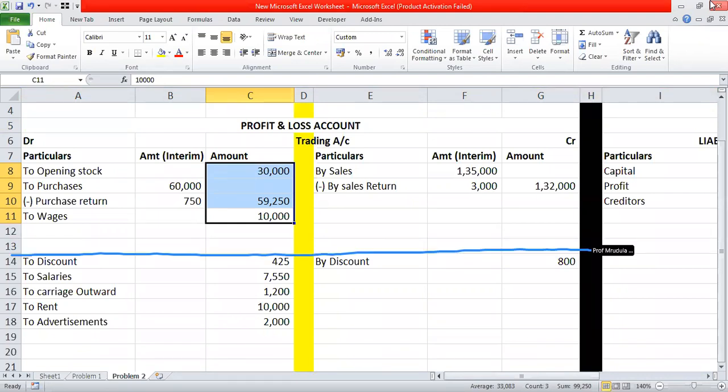What is the total of debit side of trading account? जितने सेल मैंने मार्क किए हैं, 99,250, right? And the total of credit side is 1,32,000. Matlab, here income is definitely greater than the expenditure, whatever we have spent on the manufacturing process.